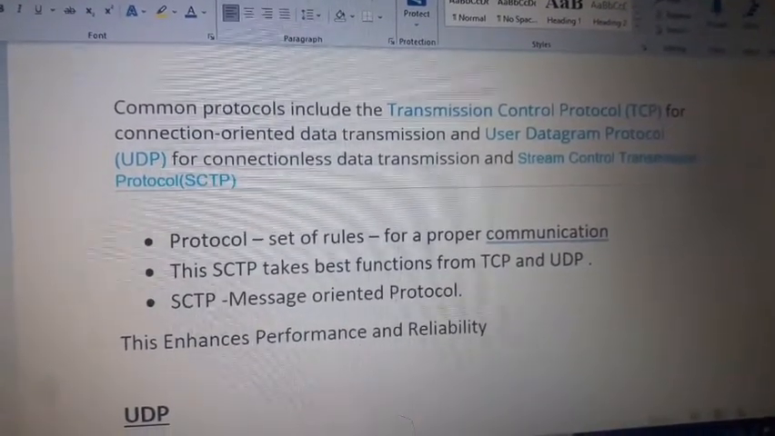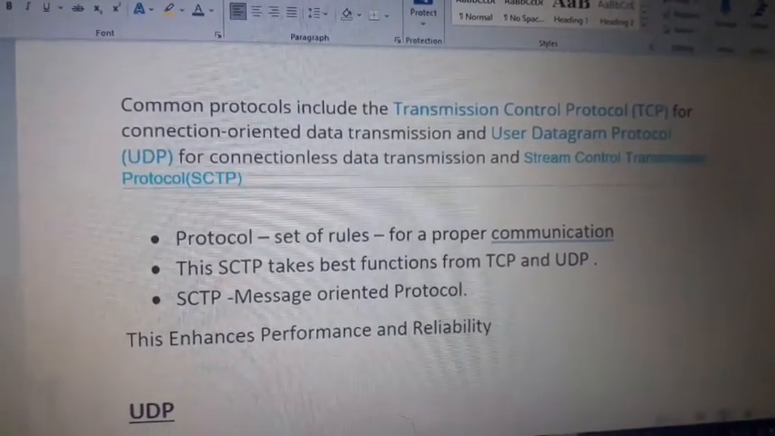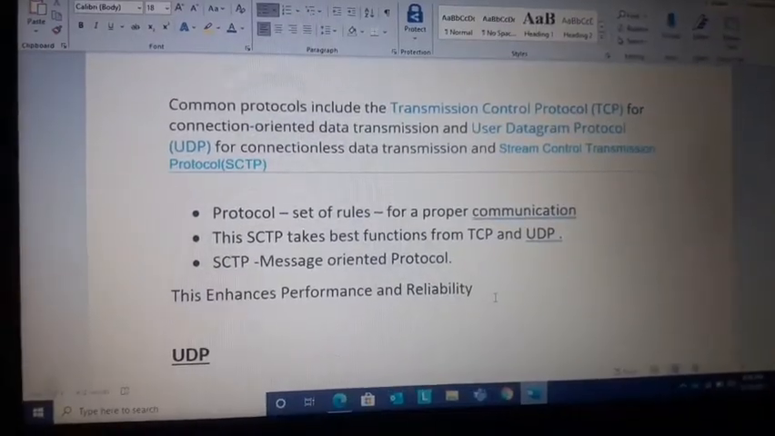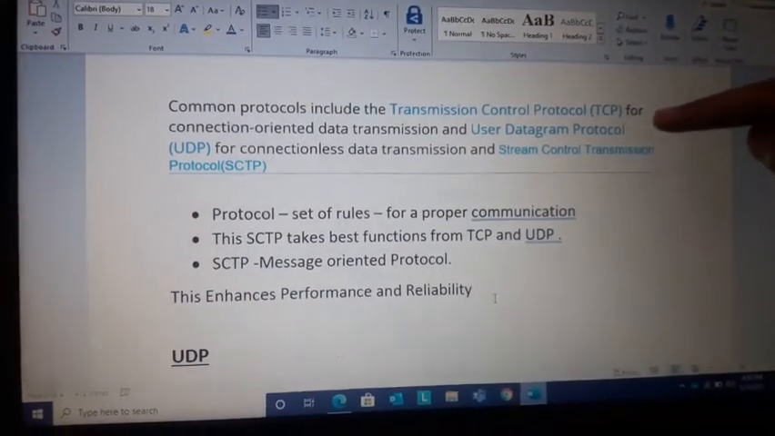SCTP is a message oriented protocol. This enhances performance and reliability. Now let us see about Transmission Control Protocol and User Datagram Protocol.